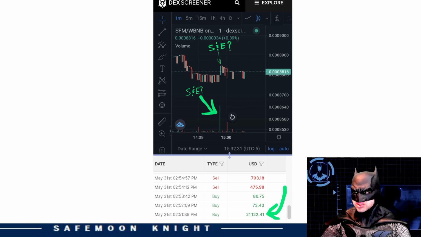Keep in mind though, with the Swap and Evolve function, there will be a bunch of little sells, until the account has enough BNB stored up, then a giant Safemoon purchase will be made. Therefore, these little sells technically drove the price down. However, it drove the price down an insignificant amount that was barely noticeable, only to be met with a giant green candle, which is noticeable. Again, human psychology and behavior.